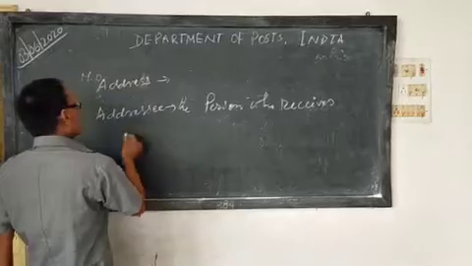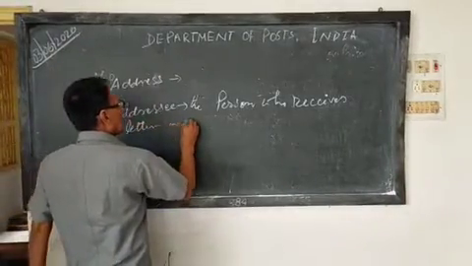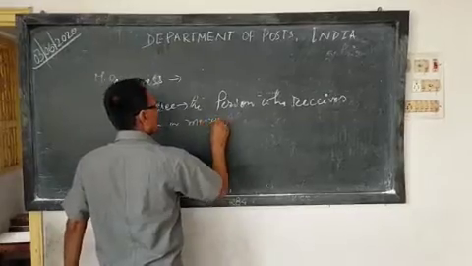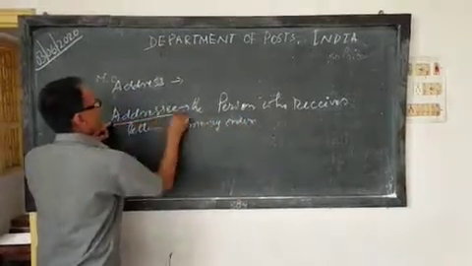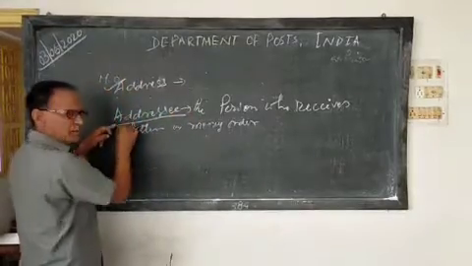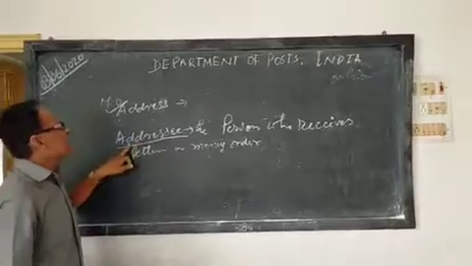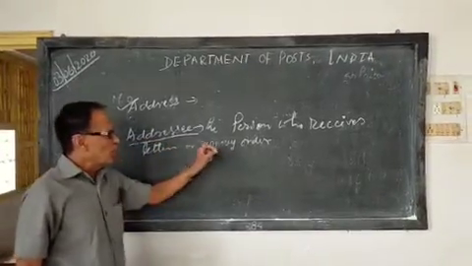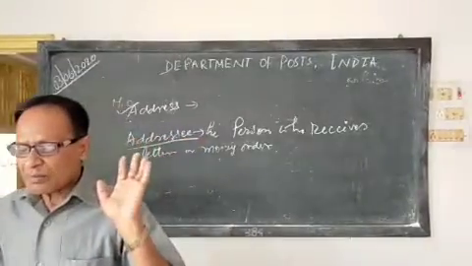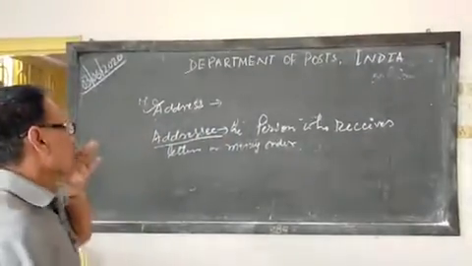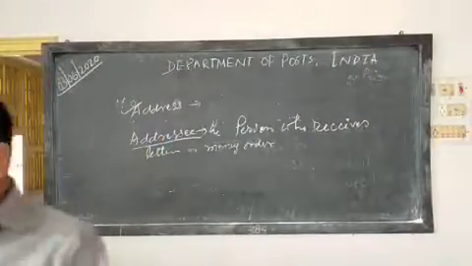The person who receives a letter or money order will be the addressee. Address and addressee are both nouns. Addressee, it means the person who receives that letter as well as the money order. Now here, this is the story that I am going to start. A Letter to God.